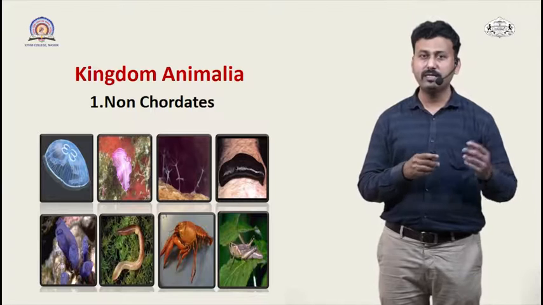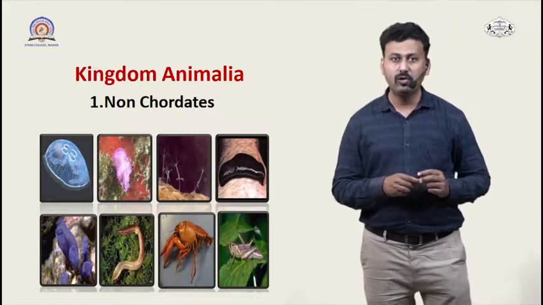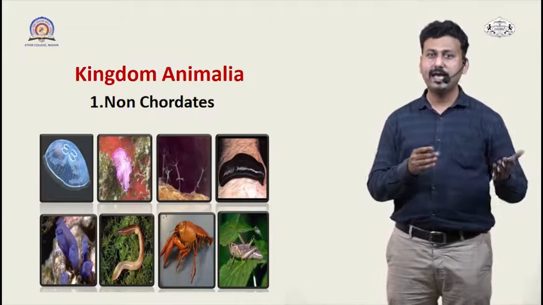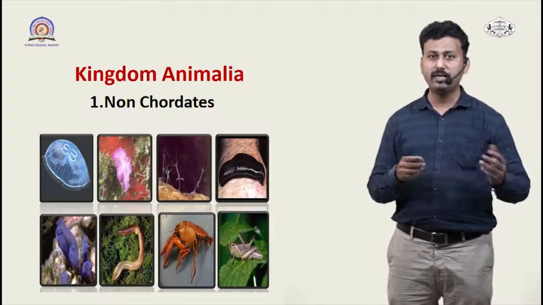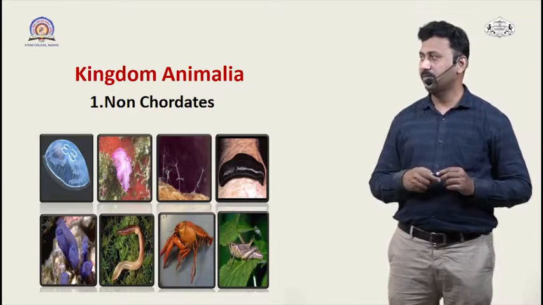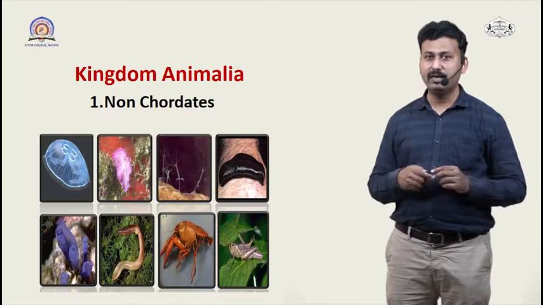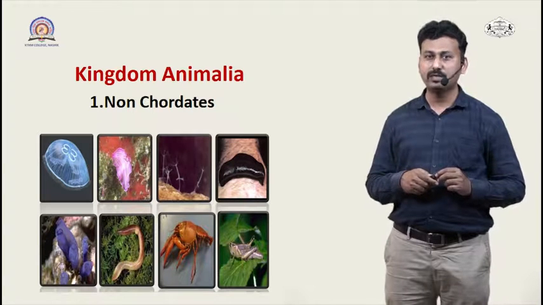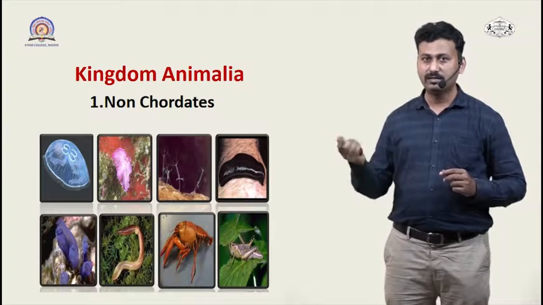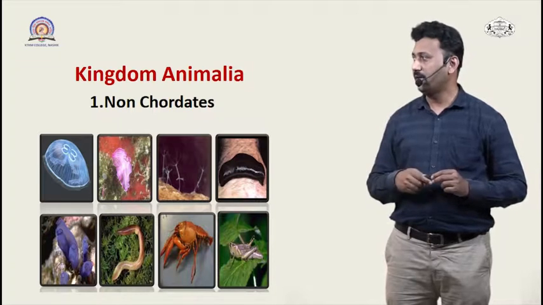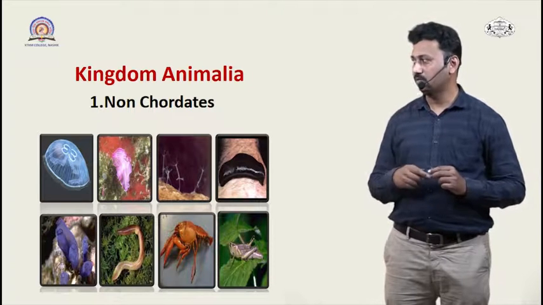Non-chordates are basically the lower organisms which lack the presence of notochord and nerve cord. This is represented by different phyla like Annelida, Mollusca, Platyhelminthes, Coelenterates, followed by Arthropoda and higher groups.